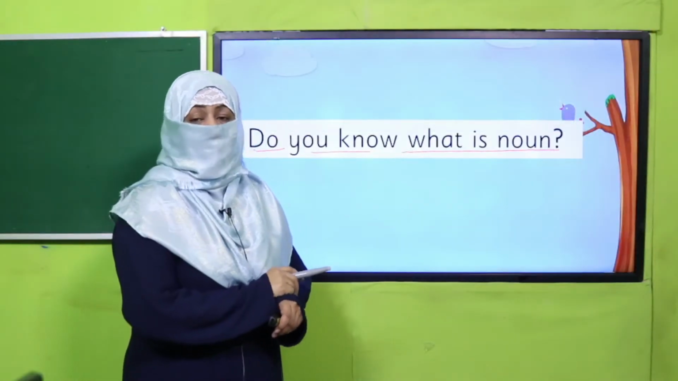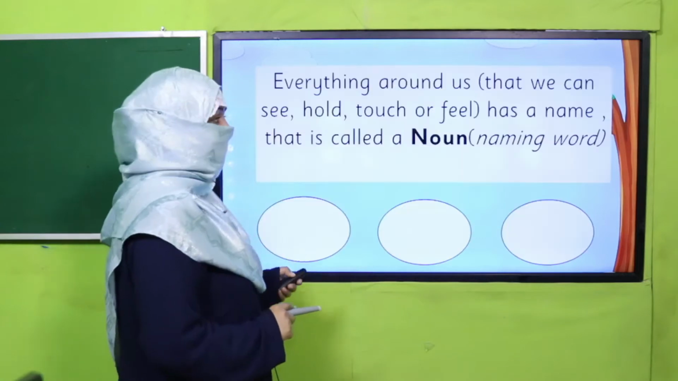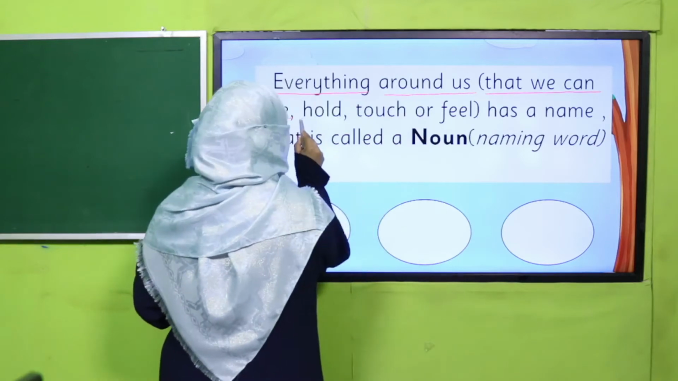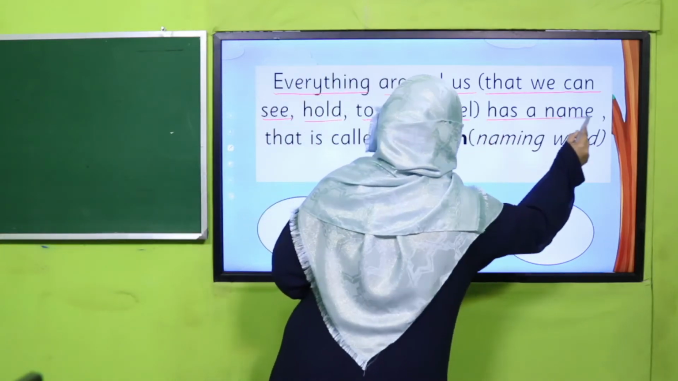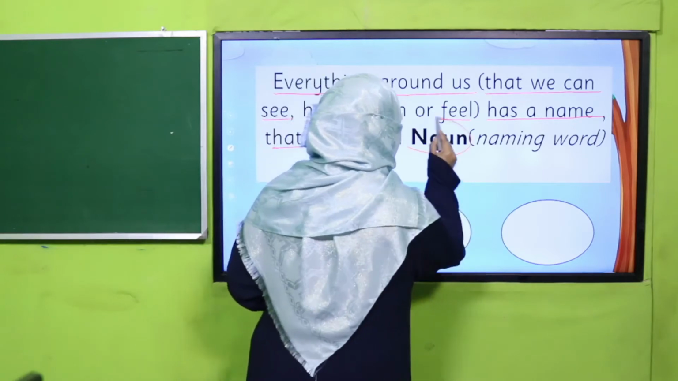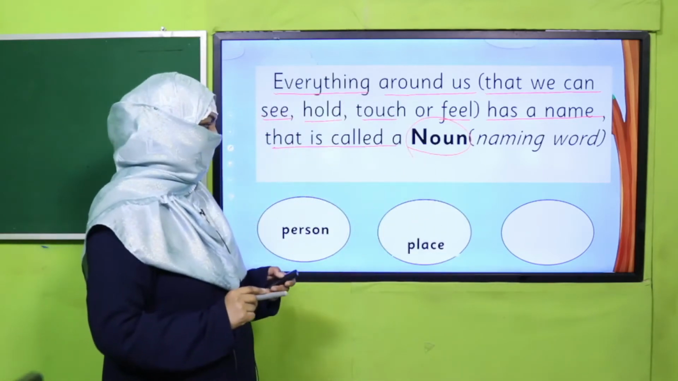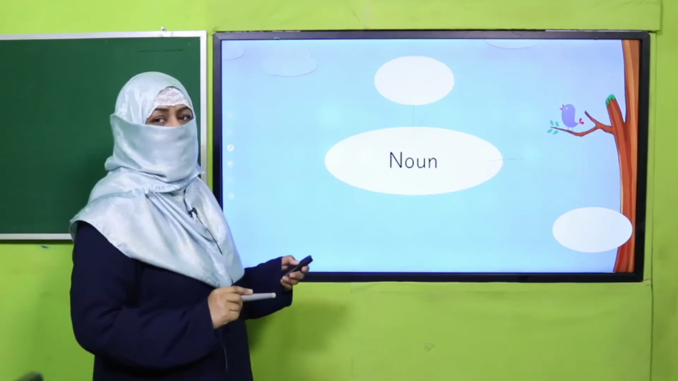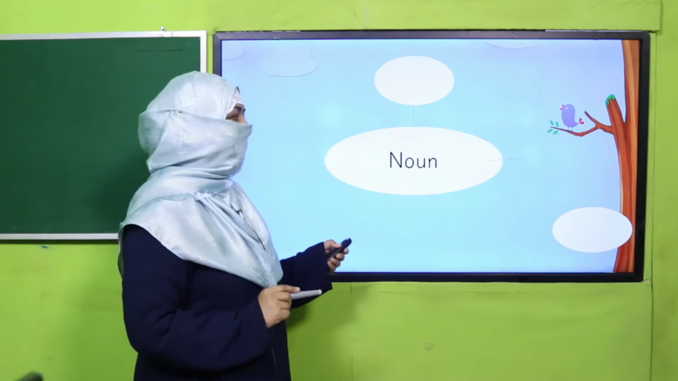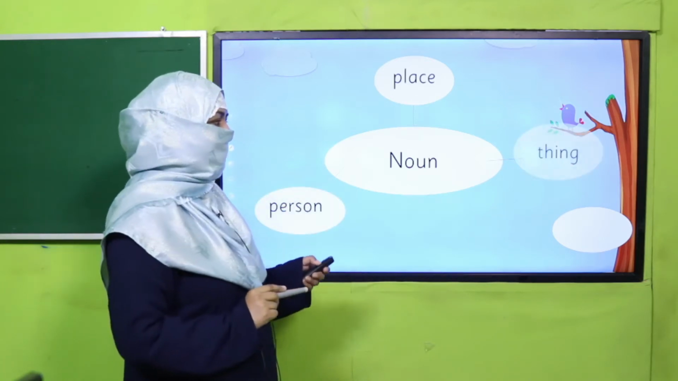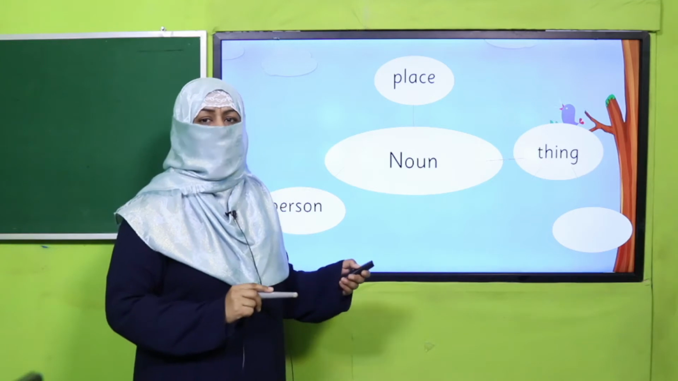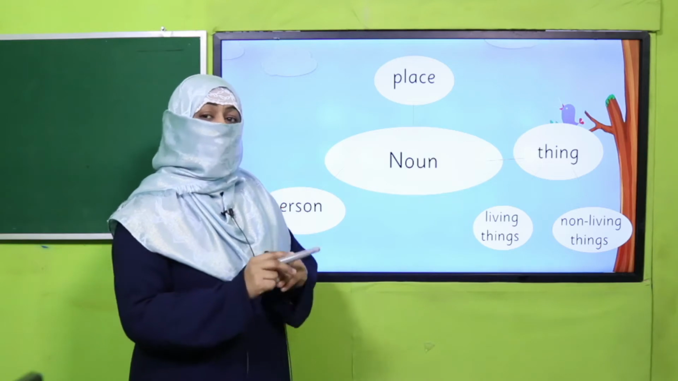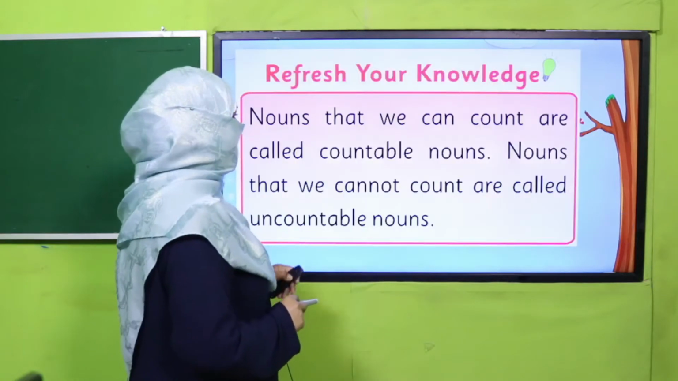Yes, my dear children, I hope all of you remember I have taught you that everything around us that we can see, hold, touch or feel has a name that is called a noun. It may refer to person, place or thing. So we can say a noun is a naming word which refers to a person, a place or a thing, and thing include all the living and non-living things. This is the definition of noun. So one thing further, and what is that?